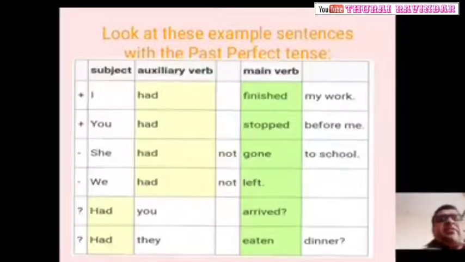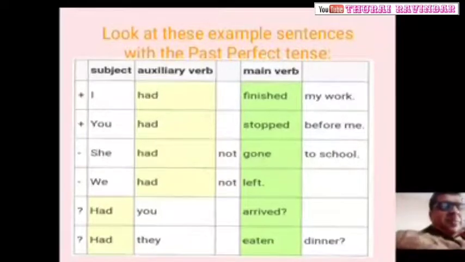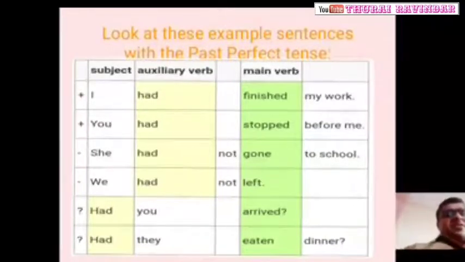Option A, were not prepared. Option B, as not prepared. Option C, are not prepared. Option D, had not prepared. Guess what is the right answer? Yes, had not prepared.